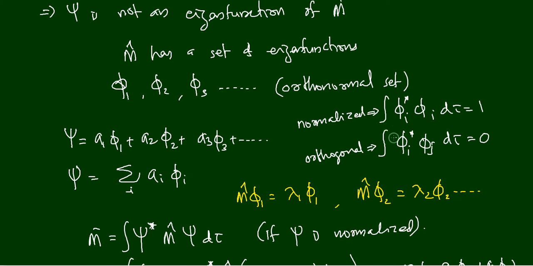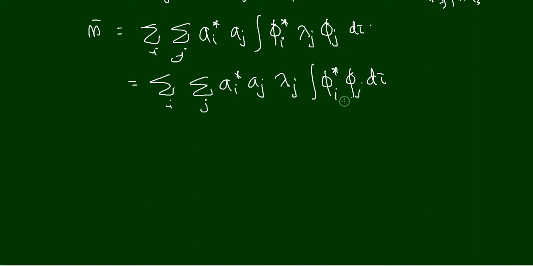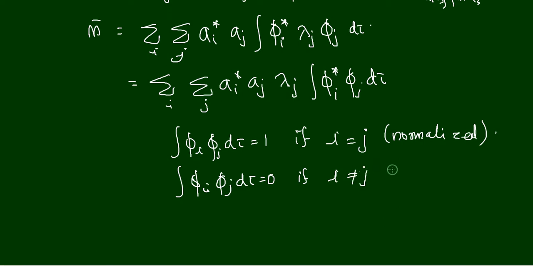That is, each one is normalized, but if we take any two of them, they are orthogonal to each other. So in cases where i is equal to j, what will be the value of that integral? It will be 1. But if i is not equal to j, what will it be? It will be 0. Since it is an orthonormal set, this integral will be equal to 1 if i is equal to j, because it is normalized. And we also know that integral phi i phi j d tau is equal to 0 if i is not equal to j, because they are orthogonal.